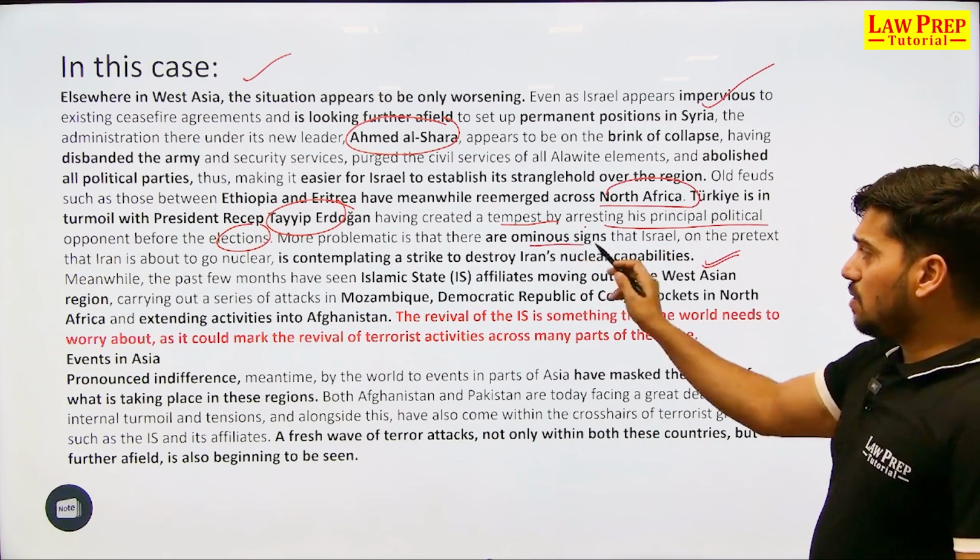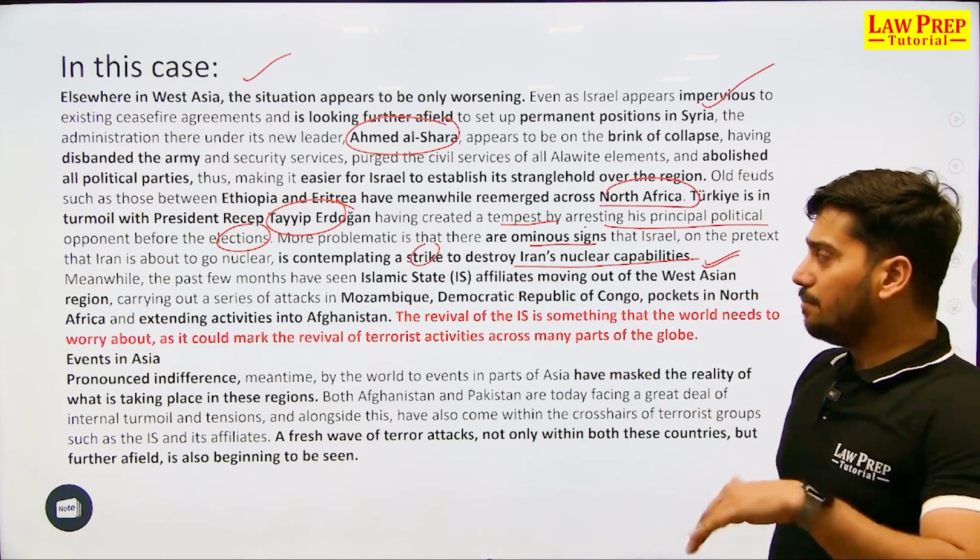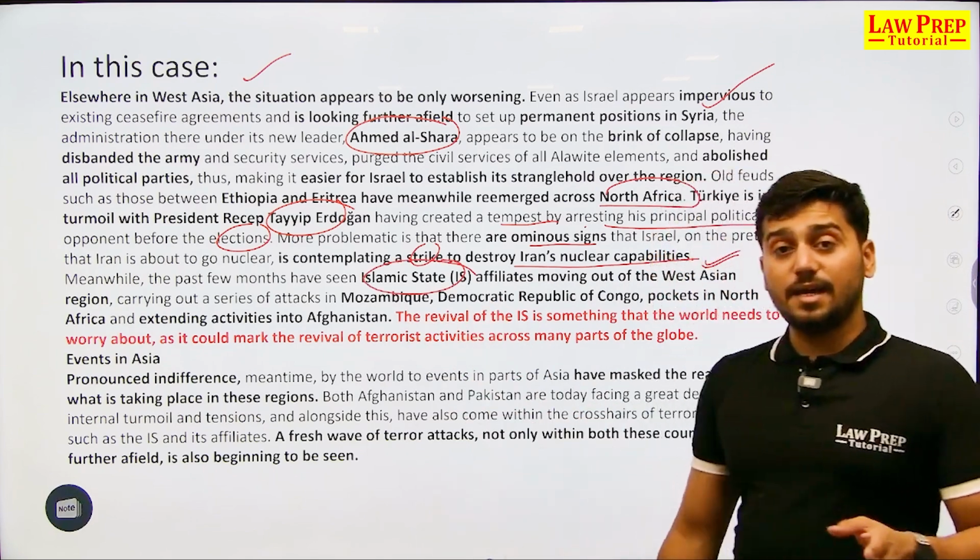And Israel right now is basically contemplating a strike to destroy Iran's nuclear capabilities. Meanwhile, the rise of Islamic State again is creating a lot of problem.